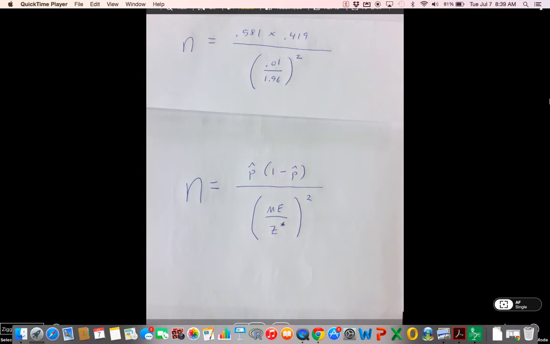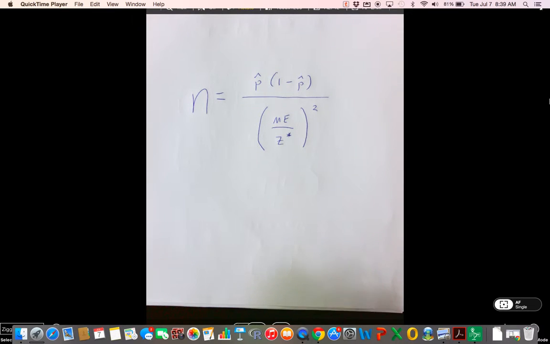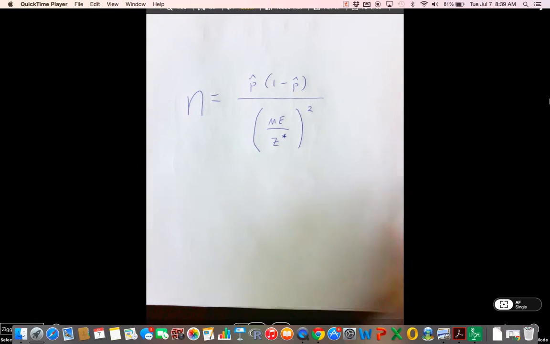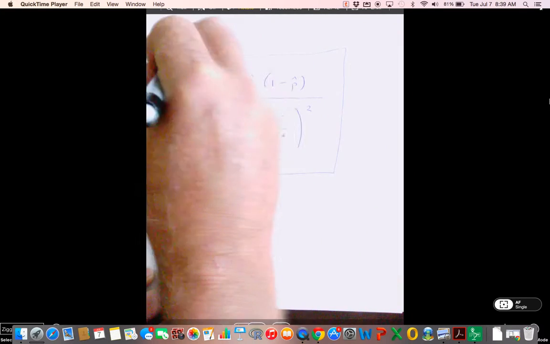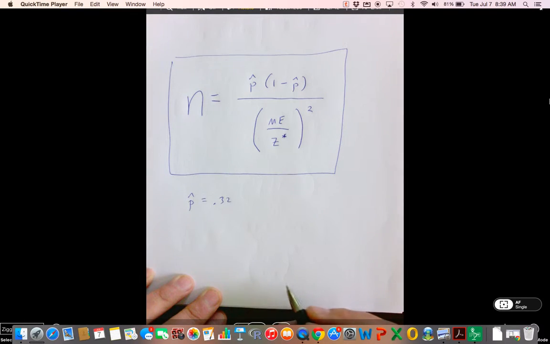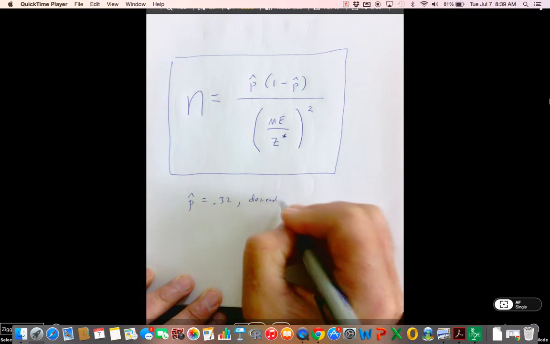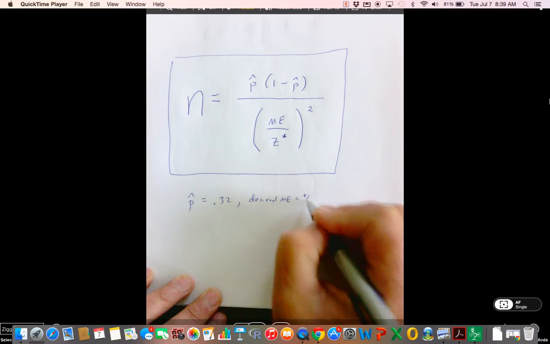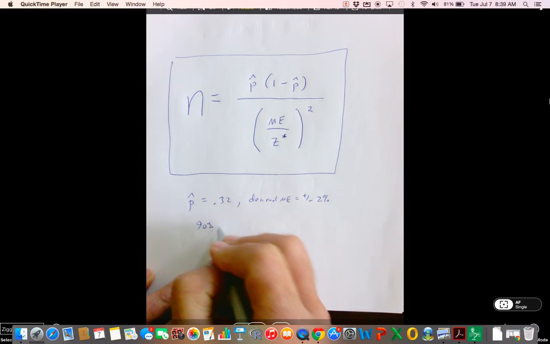So, guys, the next time you encounter a problem like this, and students all the time are like, well, Dr. Darber, I don't understand how to do that. Guys, all you got to do is plug and chug. Let's say you go out and take a sample and you find out that your p-hat's 0.32 and your desired margin of error is plus or minus 2%, and you're doing a 90% confidence interval.